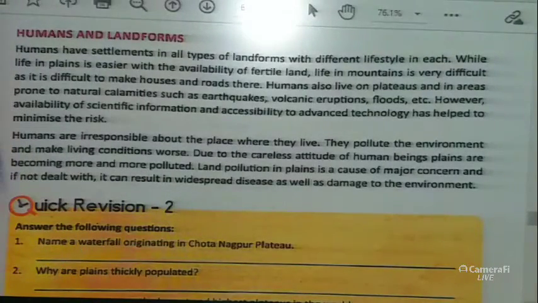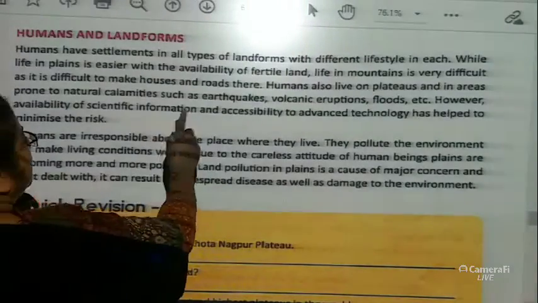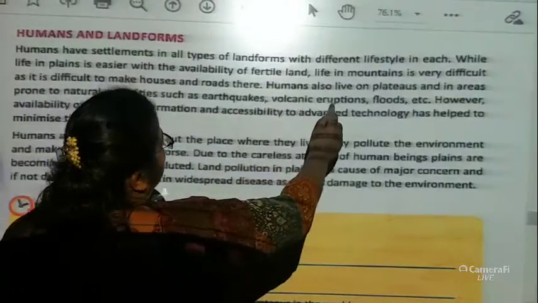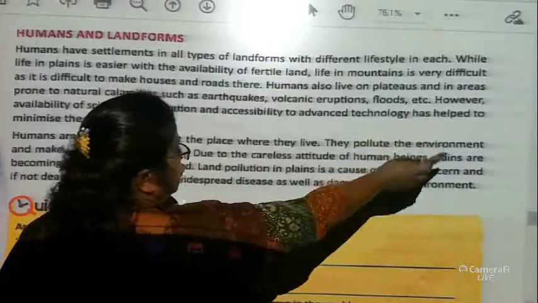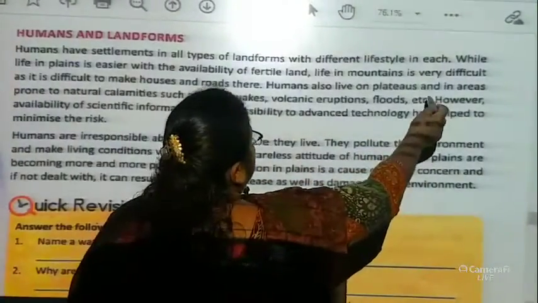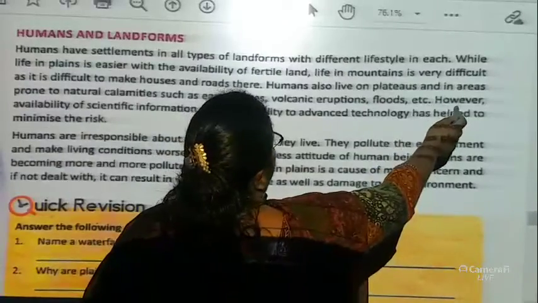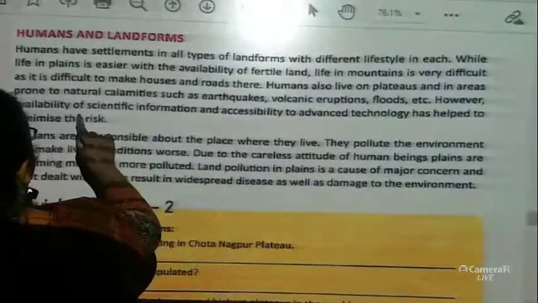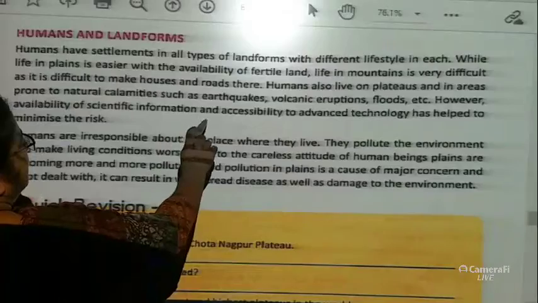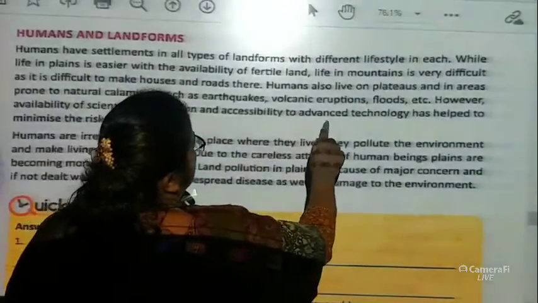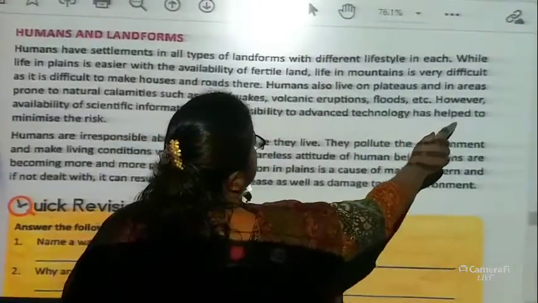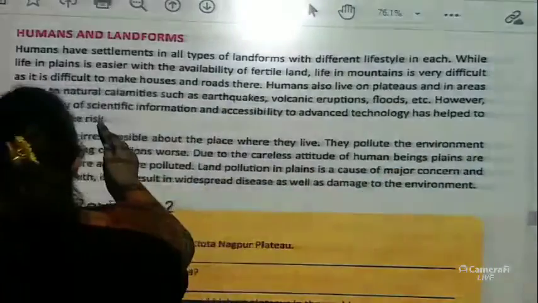Now what are natural calamities, children? Natural calamities are disasters like earthquakes, volcanic eruptions, floods, drought, tsunami, etc. However, availability of scientific information and accessibility to advanced technology has helped to minimize the risk.